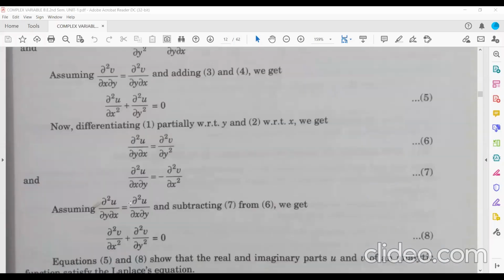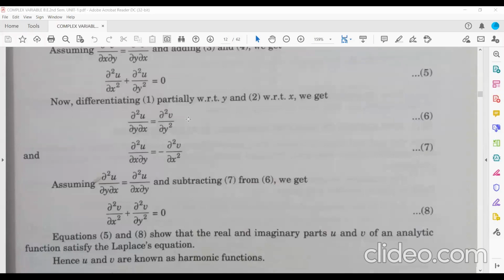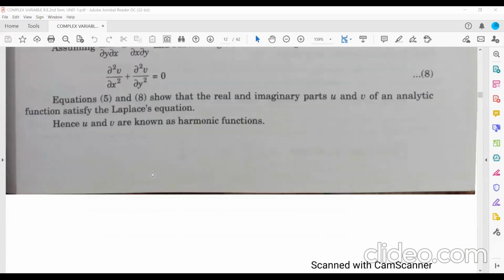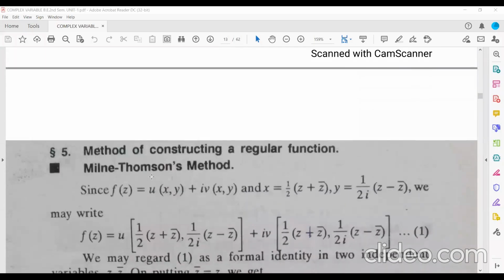So that has been done here. So what have you got? Both u and v are satisfying the Laplace equation. That means f(z) is satisfying the Laplace equation. That means f(z) is a harmonic function.